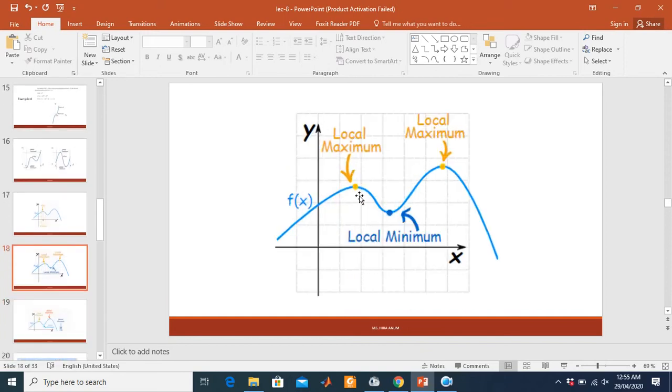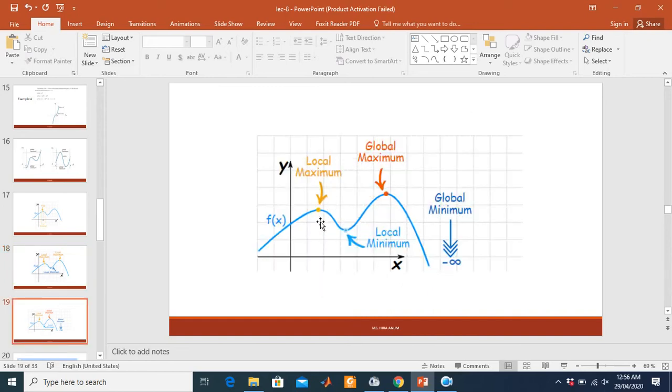This is a local maxima and this is a local maxima, because we have many local maxima in graphs. Where the graph reaches a maximum point, then decreasing, increasing, then decreasing, these are all maximum points, but the global maximum point of our function is only one. Here we have a minimum point. Similarly, we have many local minimum points, but the global minimum point is only one point of the graph.